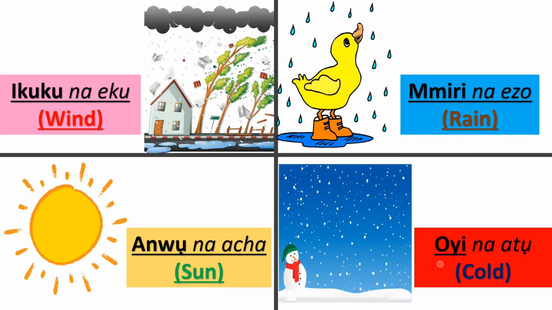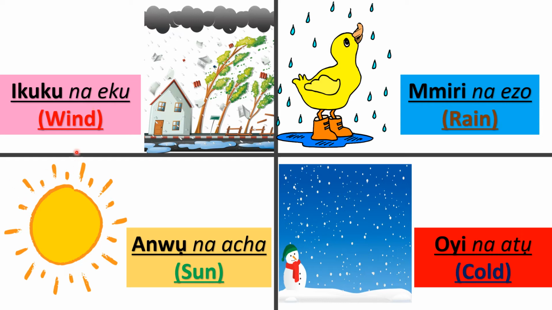Also, we have oyi. Oyi bụ cold. So to form a sentence using oyi, you would have to say oyi na-atụ. It means it is cold. So the different weather conditions we have, which is called ihu igwe in Igbo bụ ikuku, mmiri, anwụ, ya na oyi.